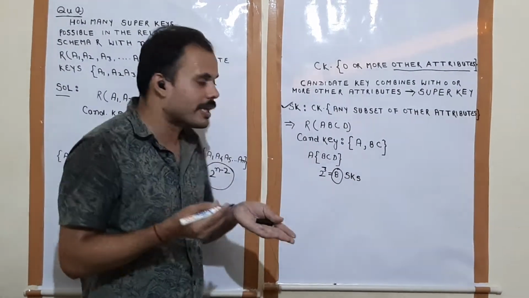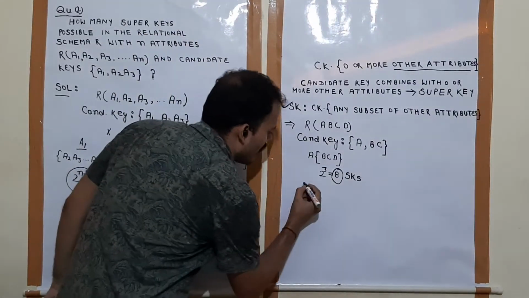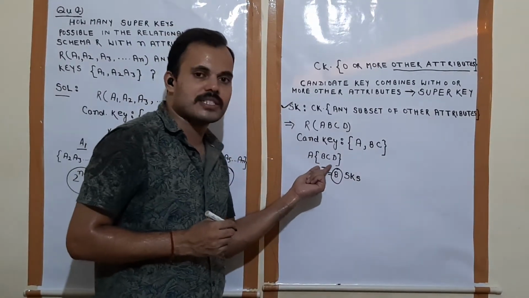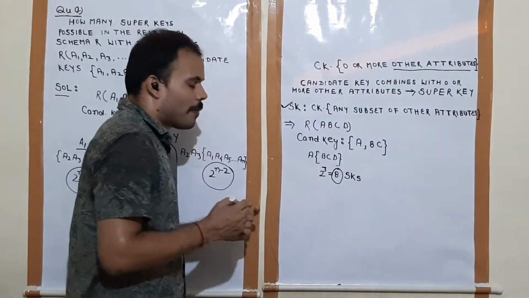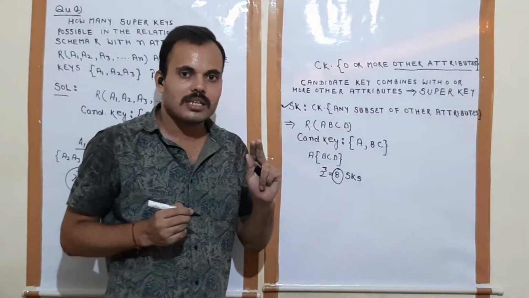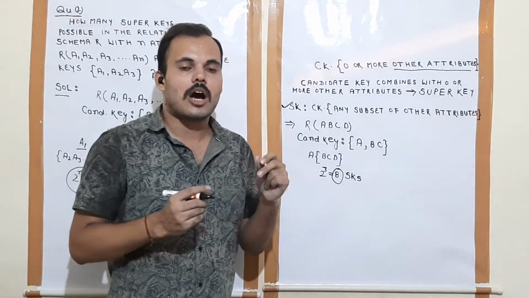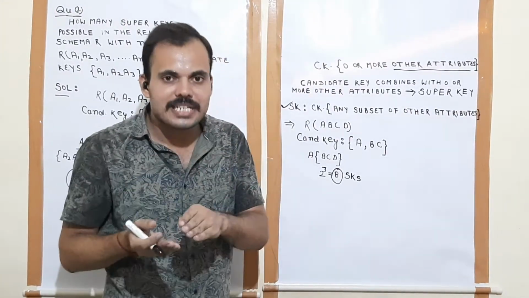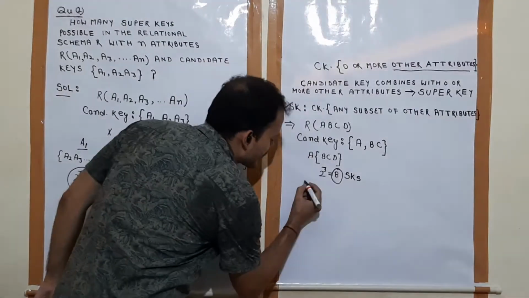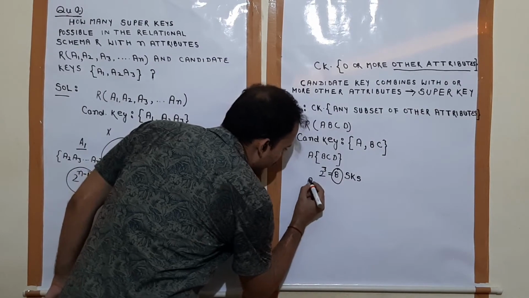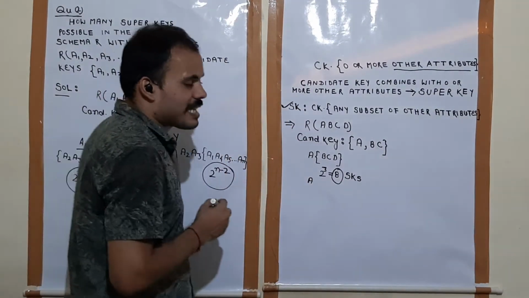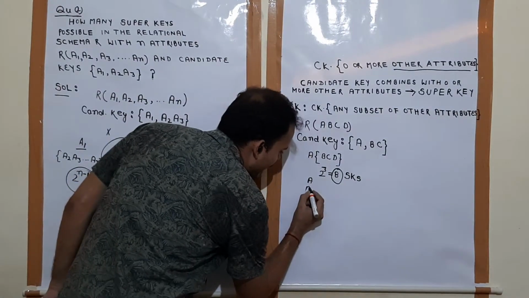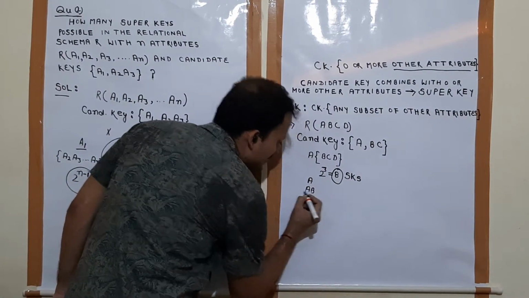What are these super keys? First, what are the subsets of this set? First subset is empty. Now, when we combine candidate key A with the empty set, it will be a set containing only A. Understood? And second subset is B. We combine with candidate key A, it will be AB.